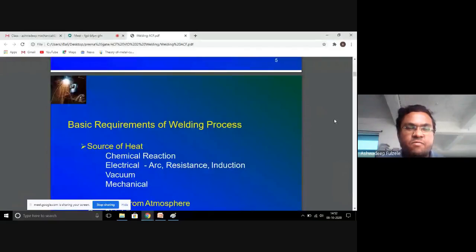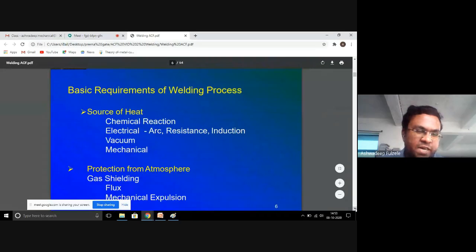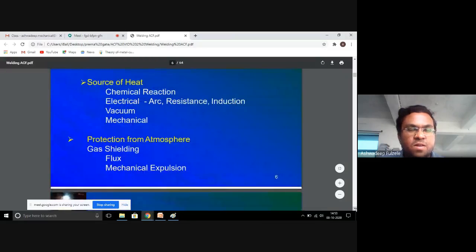The basic requirement of a welding process is the source of heat generation. The classification of welding depends on other measures like the source of heat generation: chemical reaction, electric arc, resistance, induction, vacuum, and mechanical. Then the protection from the atmosphere.